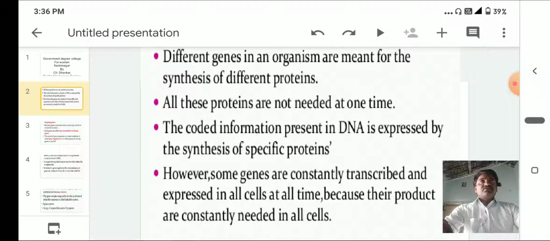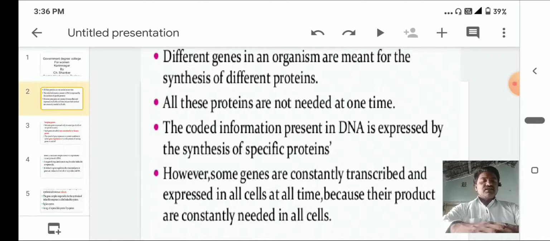Those genes are called housekeeping genes. These genes are very useful for day-to-day life activities, for example respiration in organisms and photosynthesis in plants. They must express all the way throughout life. Without these genes there is no proper activity. If there is no respiration, there is no life. By respiration, ATP is produced, from the ATP energy is produced, and that energy is utilized by the cell.